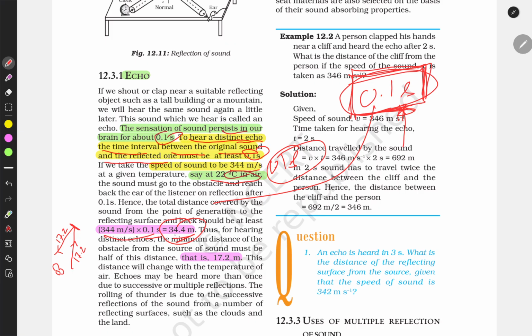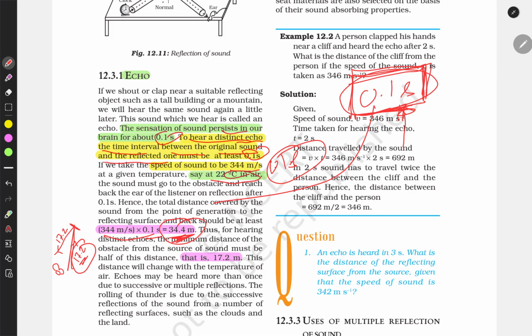So 34.4 meters, the sound must travel this much distance for an echo. This is the total distance, so we will divide it by 2 because it will take equal distances while coming and going. So this is an ear, this is a sound source, and also the human ear, and there should be the minimum distance.